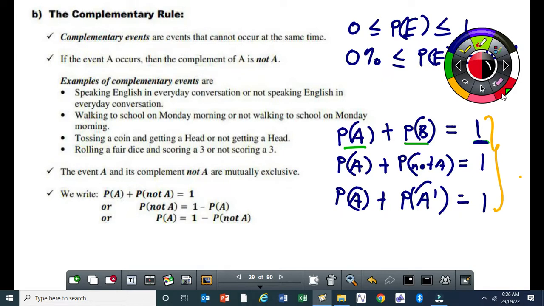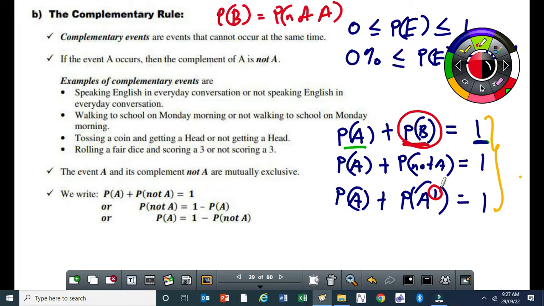Right? Now, sometimes we may represent this probability of B or that probability of A by not B or not A. So I can rewrite this P(B) as probability of not A. What this means is the probability of B will be the same as the probability of not A. And then we also use the prime, whereby we can replace this probability of B by probability of A prime.